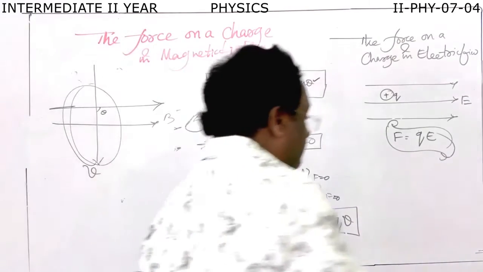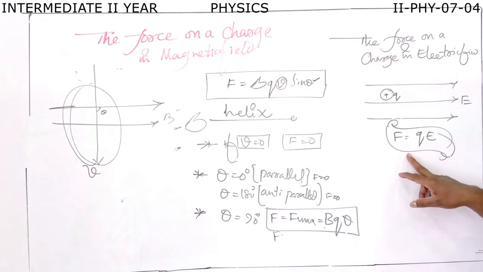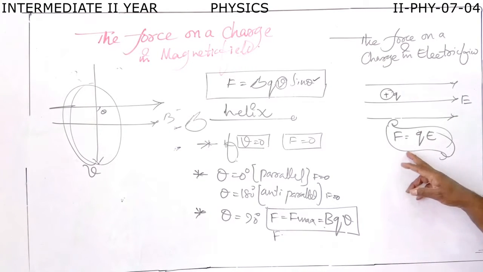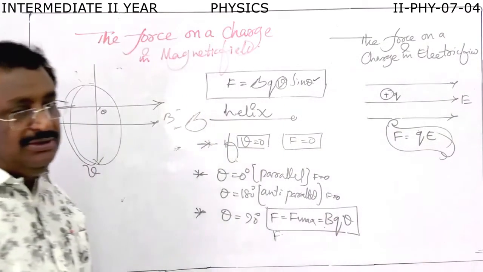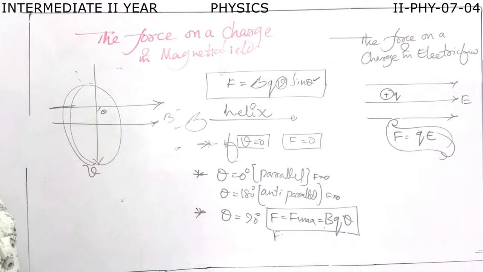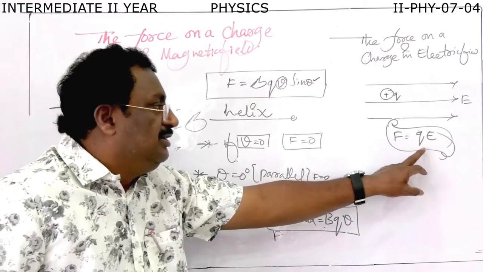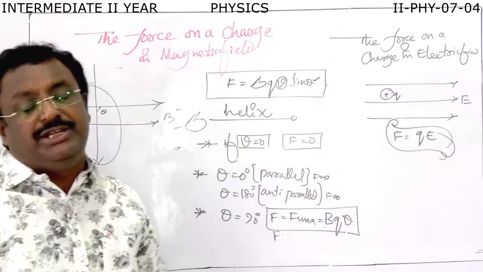Now you come here. The force on an electric charge in an electric field, F is equal to QE, while here F is equal to BQV. Just think for a couple of minutes about the difference. This force does not depend upon the velocity of the charged particle.